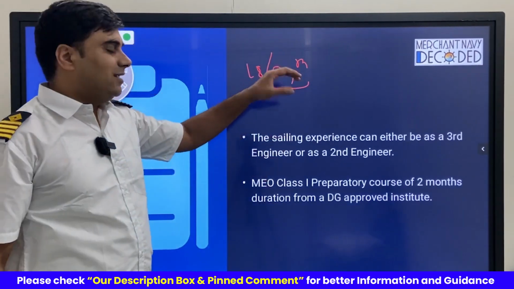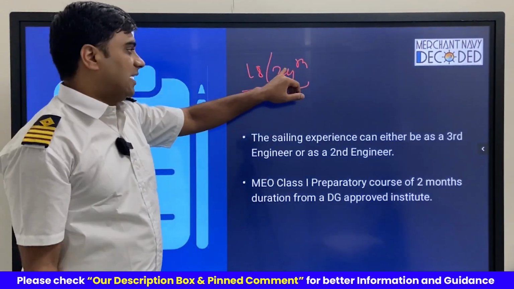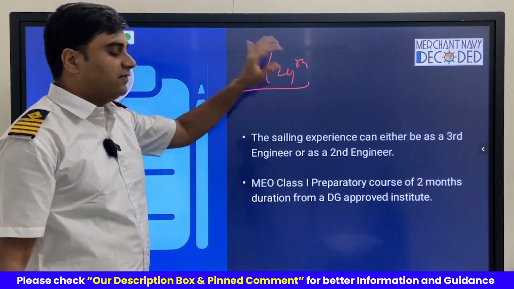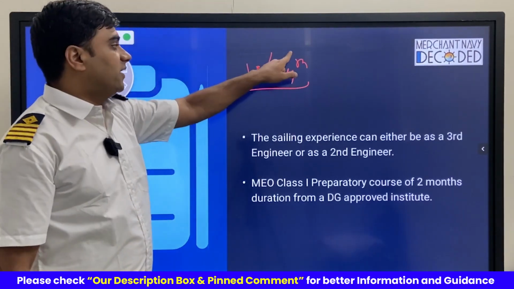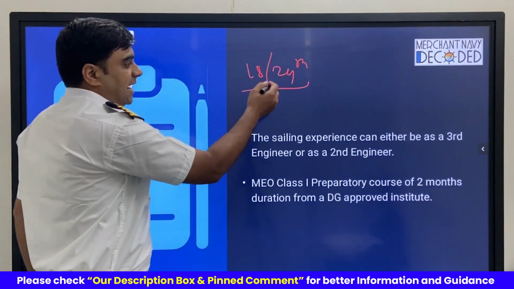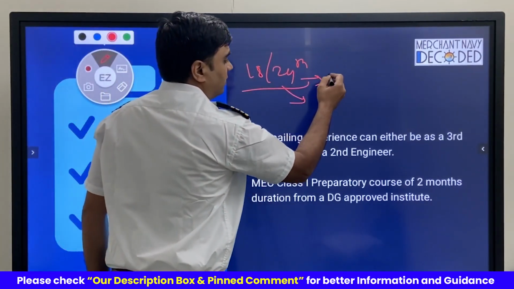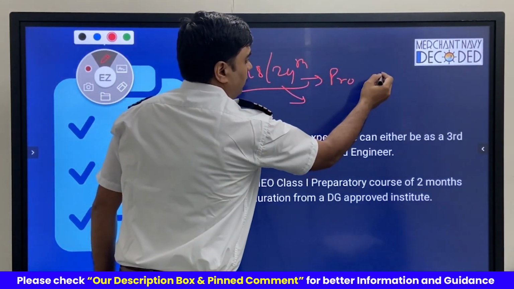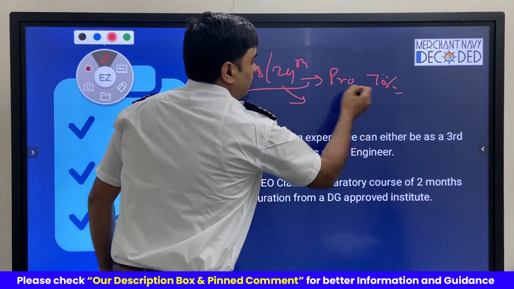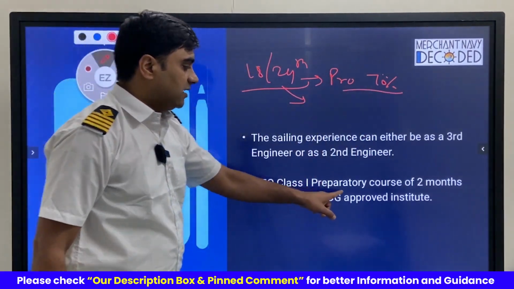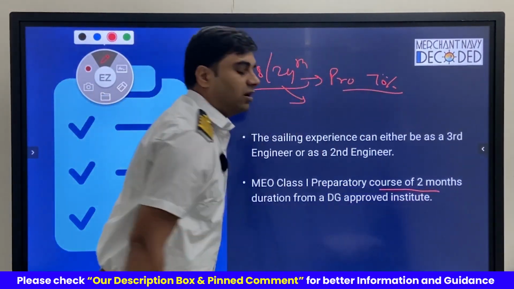For ease of understanding, we will just talk about one, either 24 or 18. So let's say we are a person qualifying with 24 months of sea time. In that case, once we have completed this qualifying sea service and also have propelling time of greater than 70%, after that we are supposed to do this preparatory course of 2 months.